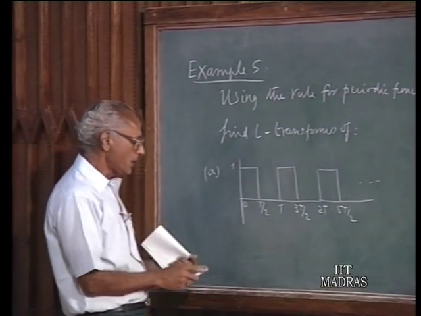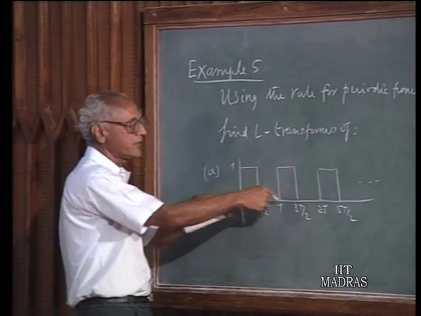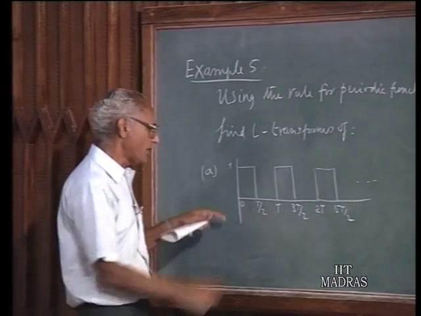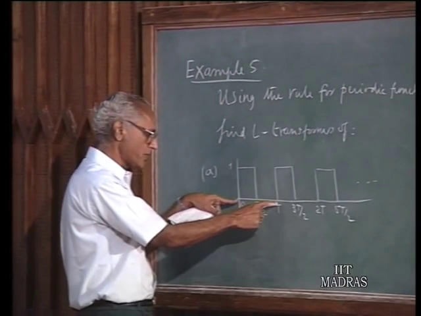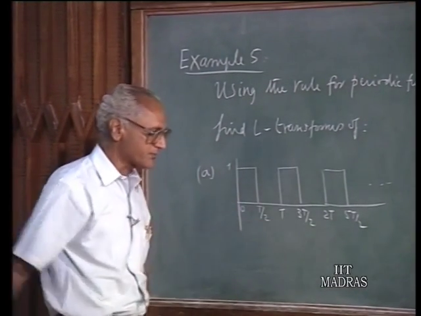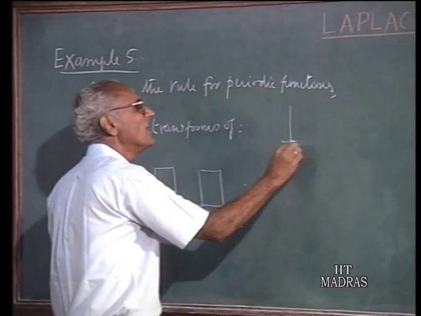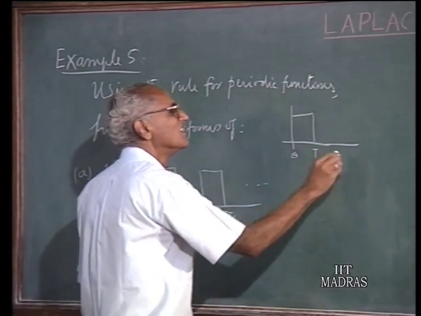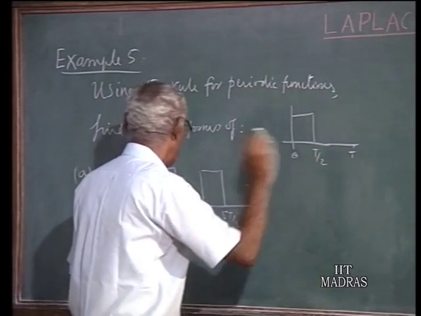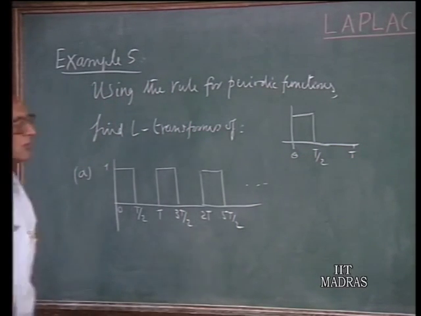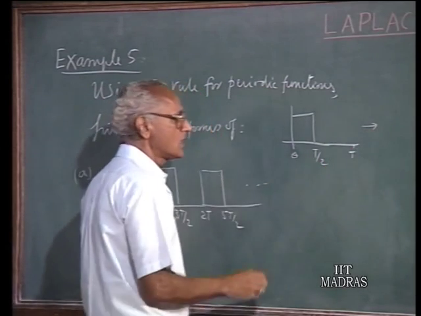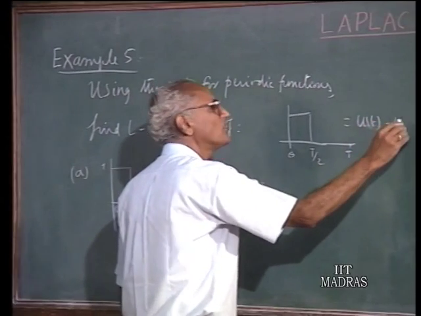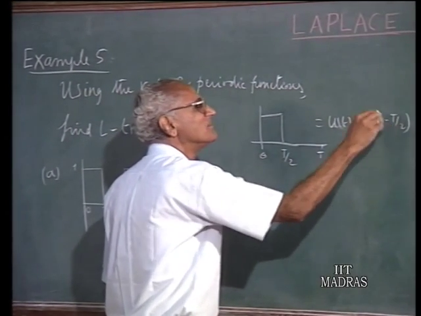So, if we know the Laplace transform of one single pulse, we can find out the Laplace transform of the pulse train, because it is a periodic repetition of the same event. Whatever is happening from 0 to capital T is repeating itself. So, if you want to find the Laplace transform of just this portion, this is equal to u of t minus u of t minus T upon 2.